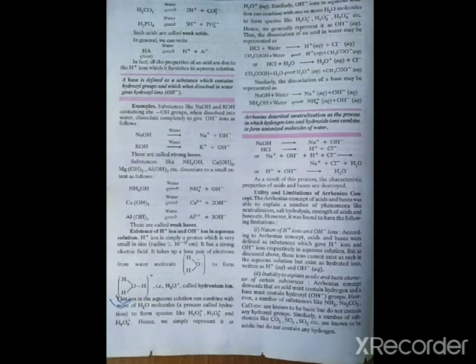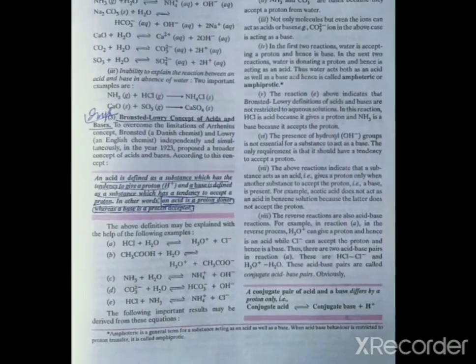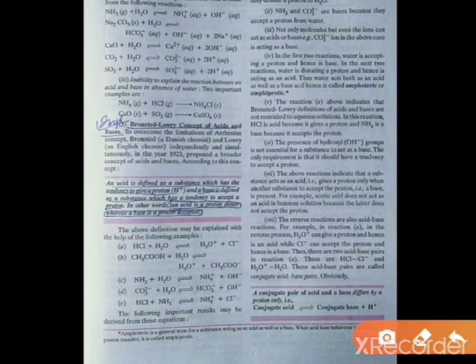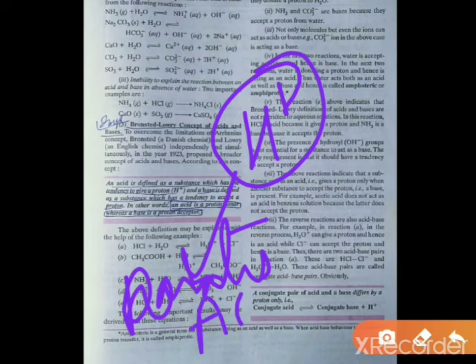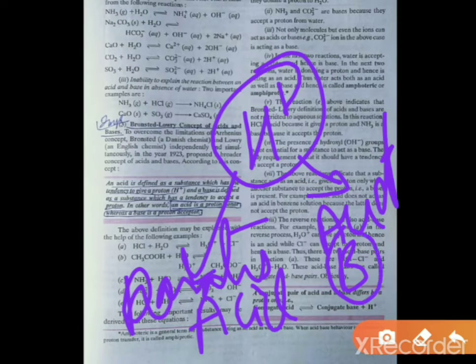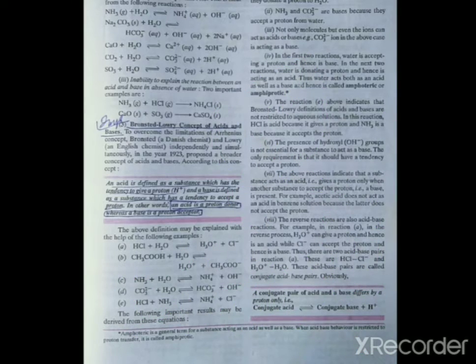Now students, let's talk about the Bronsted-Lowry concept. The Bronsted-Lowry concept was totally based upon the proton. Any species which donates a proton is called an acid, and which accepts a proton is called a base.